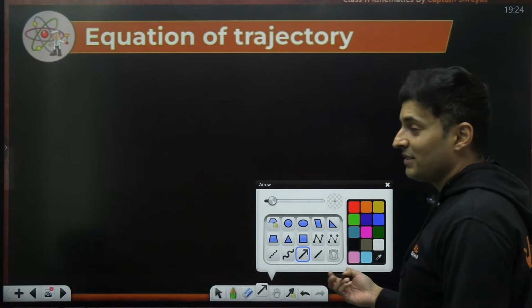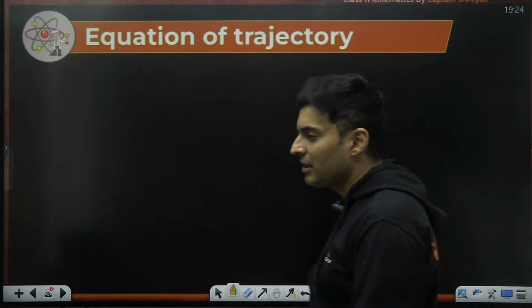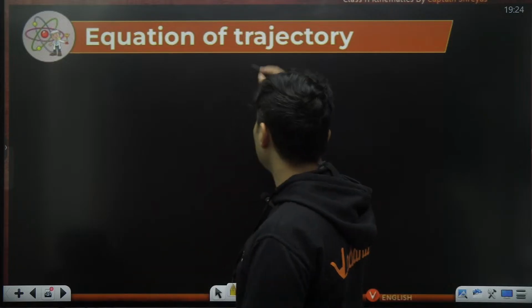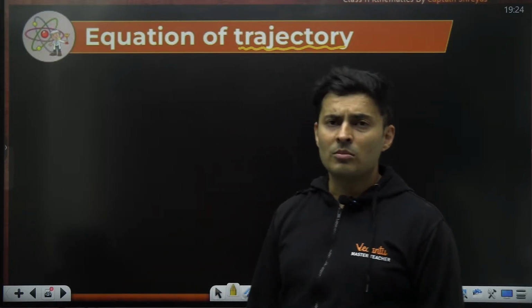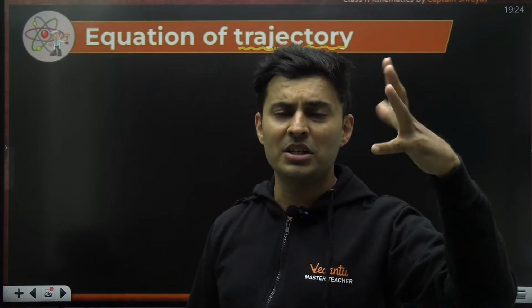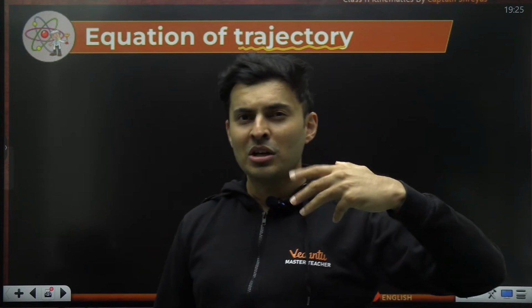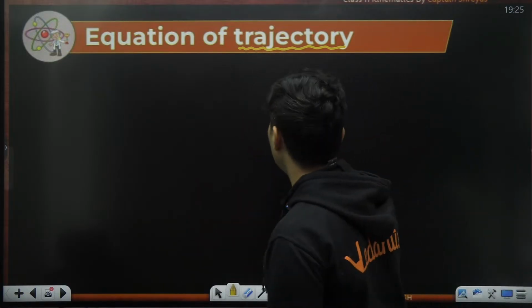Now the equation of trajectory. Okay, what the hell is this? First, let me explain to you what is trajectory. Then you'll understand what is equation of trajectory. Trajectory. You might have seen Bollywood, Hollywood movies. What is the trajectory of the missile? Some sci-fi adventure, some war movie. A trajectory of a missile, meaning the path of a missile. It's just a high-fi name.